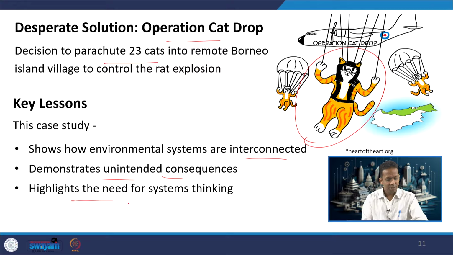Also, this case study highlights the need for systems thinking. When you take a decision, what is the boundary of the system that we are considering? So, we have to think at the level of the entire system within that boundary.